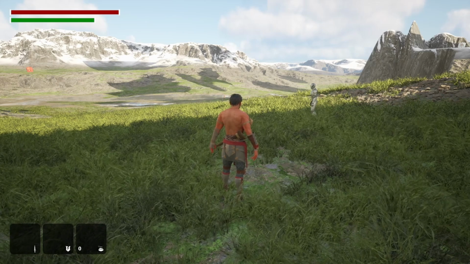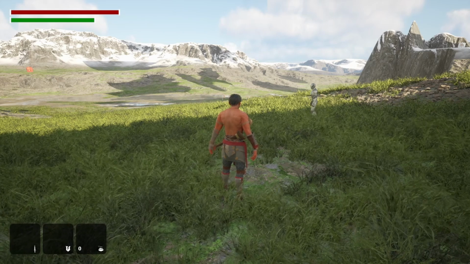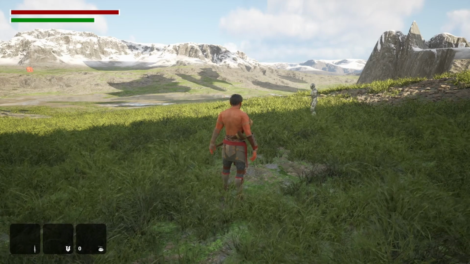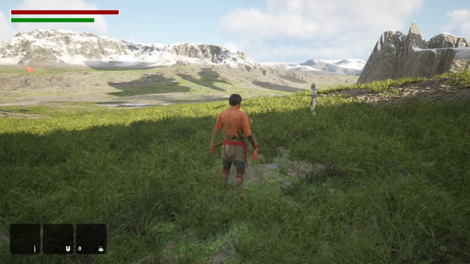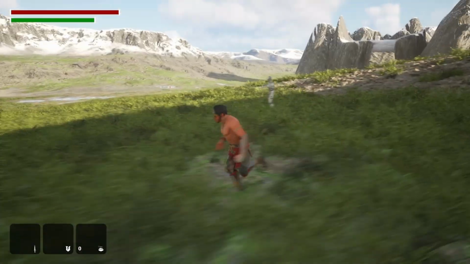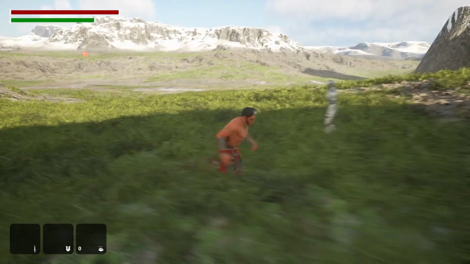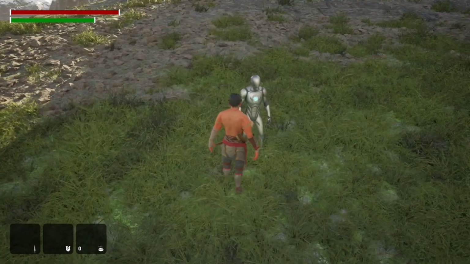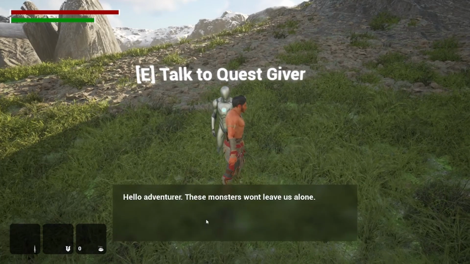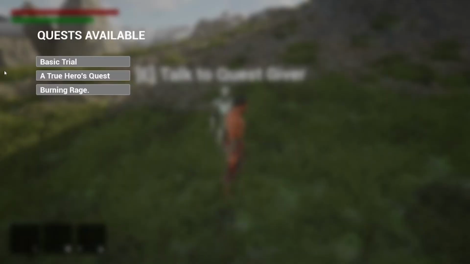And I wanted to see what I could throw together really quick if I did that and programmed a little quest system. So this right here is a basic RPG I made in about a week. You can move around. You can toggle walking, running. I can talk to my NPC here. Hello, adventurer. These monsters won't leave us alone. Will you kill them for us? And then I can have some quests to choose from.